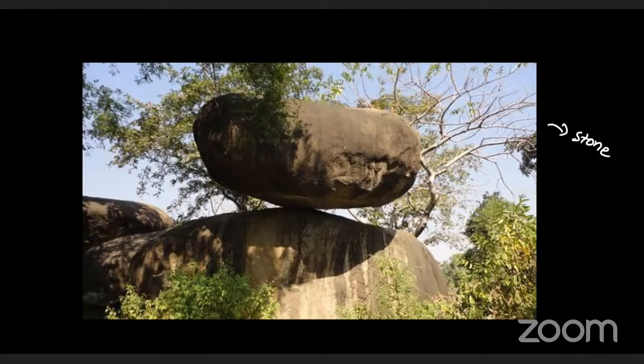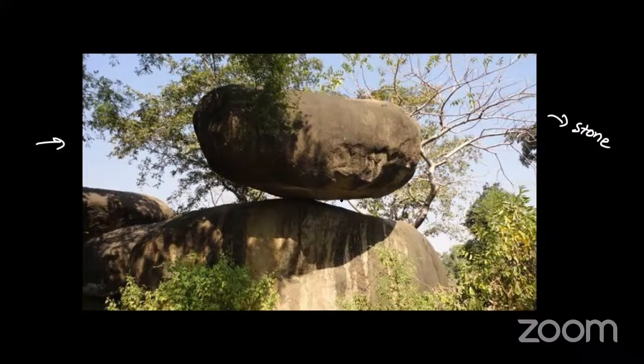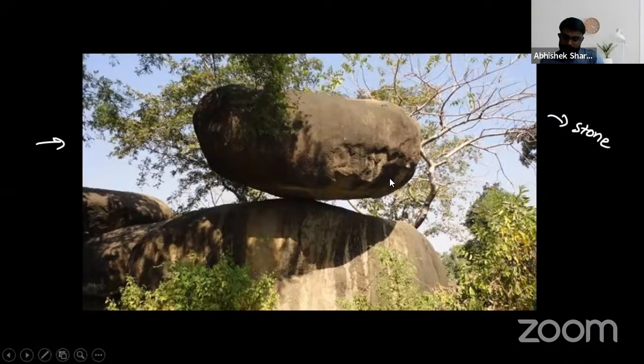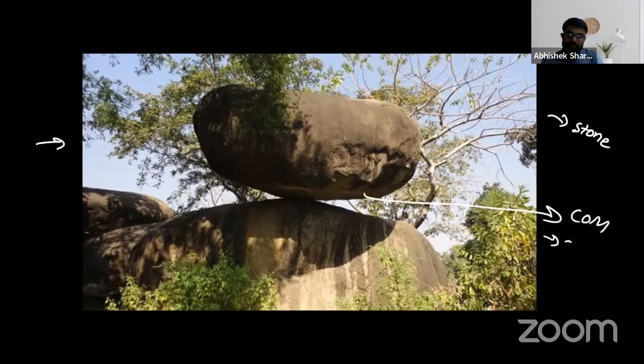By the way, a little bit of information I'll give on this. You can see that this stone is balanced at this point. So what's the factor which is allowing this stone to balance? There is some point which is known as center of mass. You might have read about center of gravity also. In some cases, center of mass and center of gravity are the same point. In some cases, they are different points. But this is not our topic. Our topic is rotational mechanics, so we'll see that only.